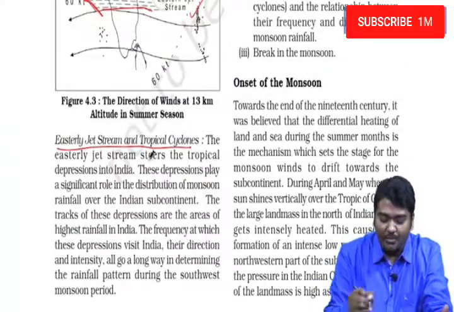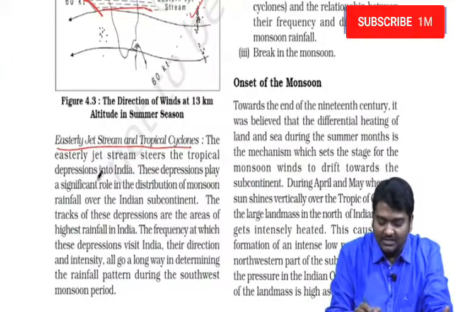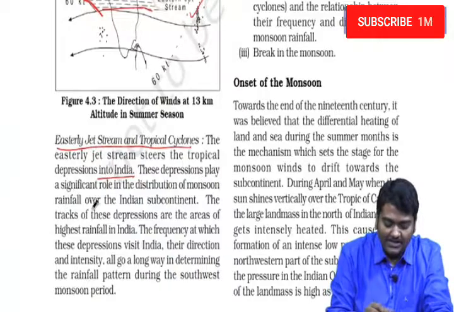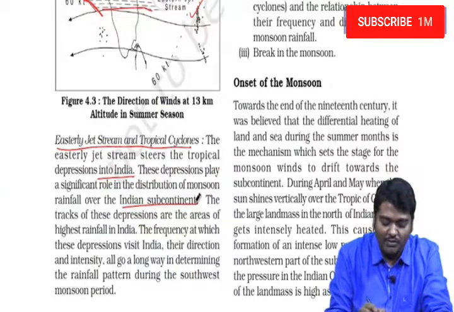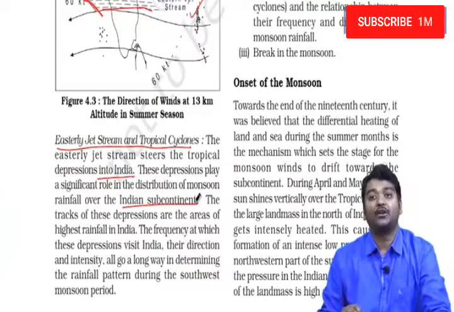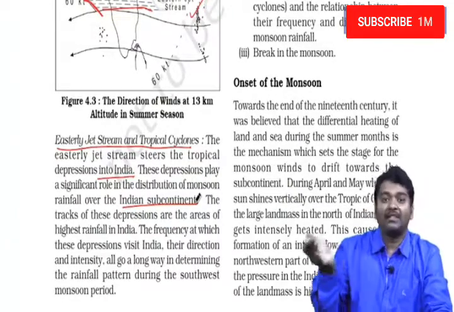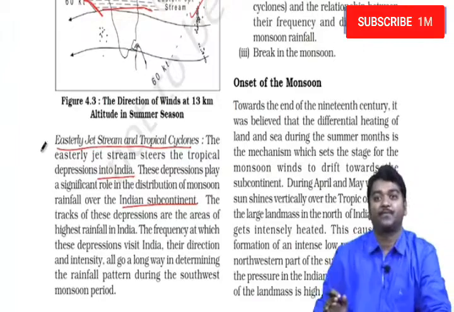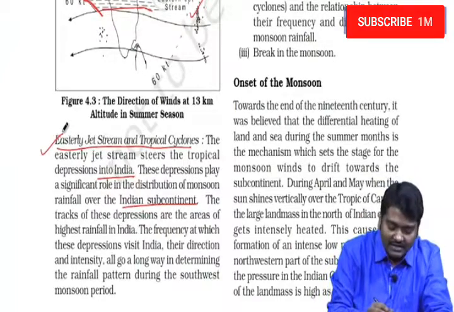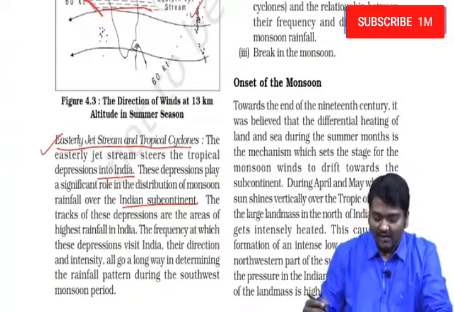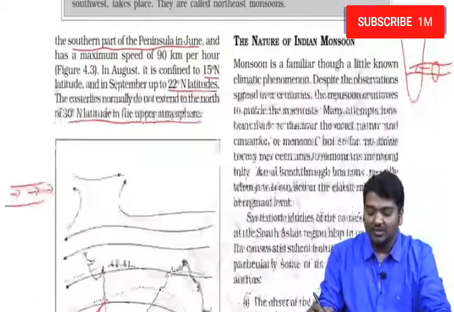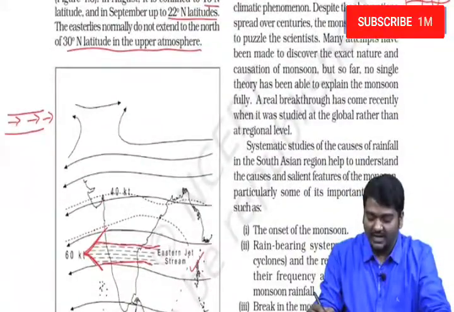Easterly jet stream and tropical cyclones. The easterly jet stream steers the tropical depressions into India. These depressions play a significant role in the distribution of monsoon rainfall over the subcontinent. Why? In the Bay of Bengal, if you have any depressions formed, they are carried towards India because of these easterly jet streams. Very, very important for us. So you should be able to understand this.